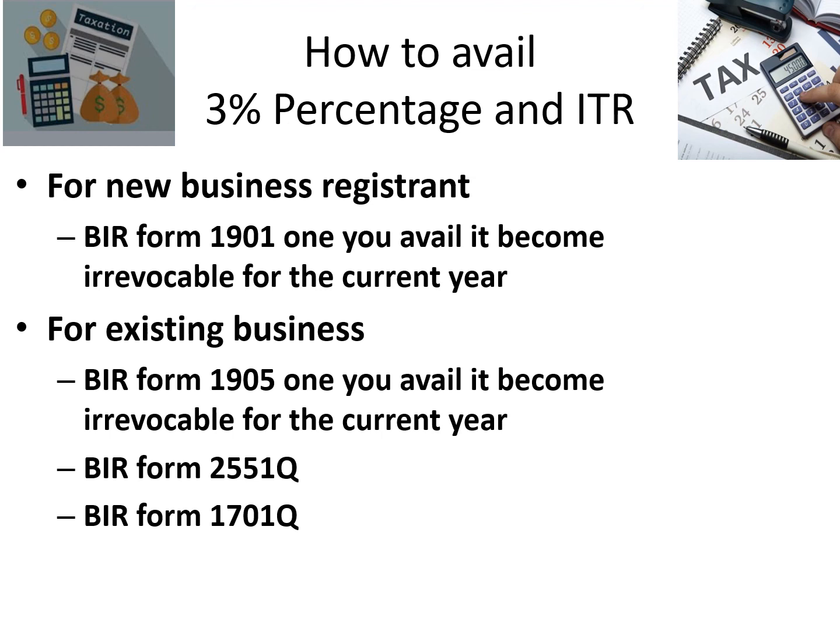For percentage tax, you have 2551Q because this is now quarterly, and 3% for every income that you have received. Plus, an additional at the end of the year or for the quarter, if you want, you could also file 1701Q.